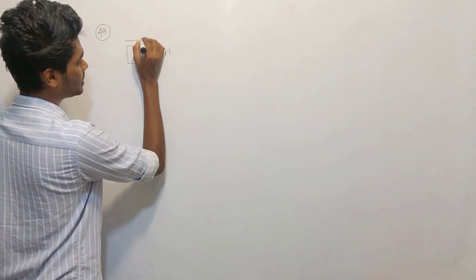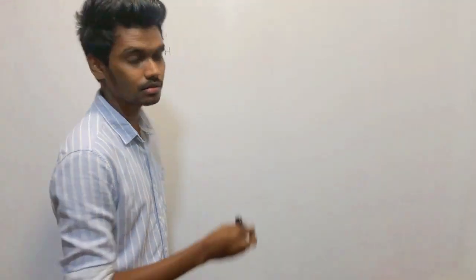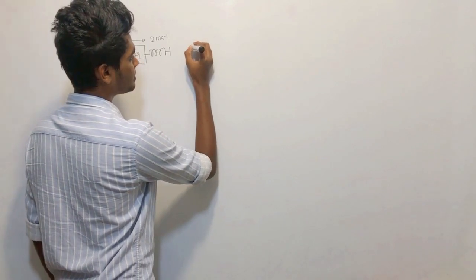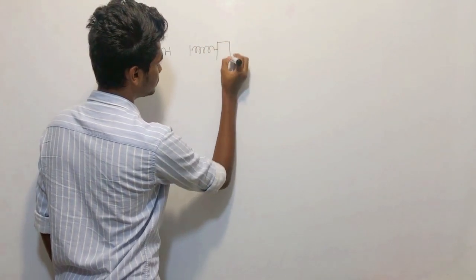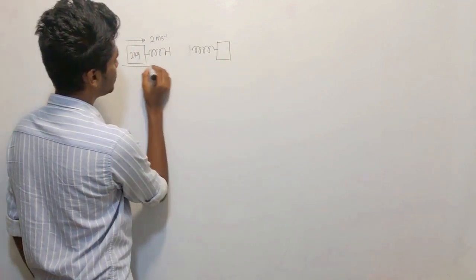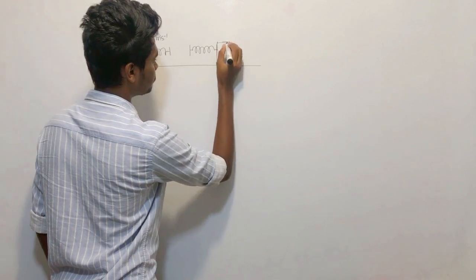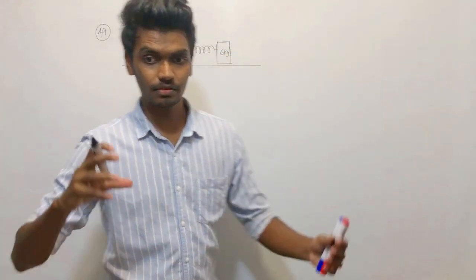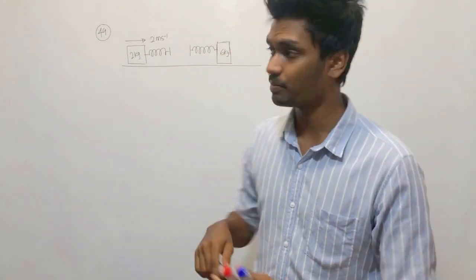Is projected with 2 meters per second, right? What is the mass? 2 kg. This was initially at rest, right? This was initially at rest. 6 kg. Right? Next, what happens? You need to understand. If you understood this well, it's pretty easy.